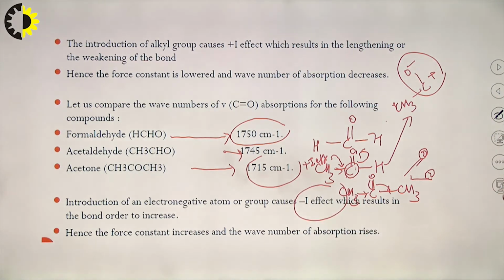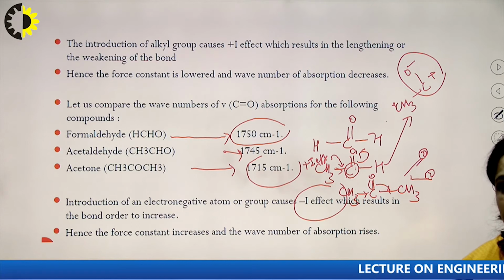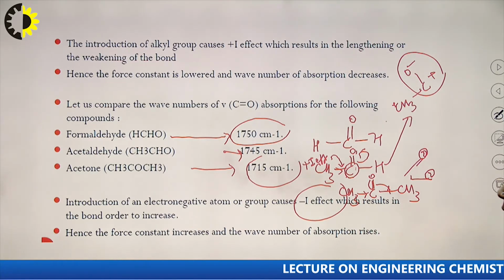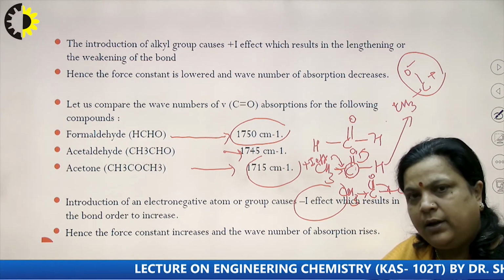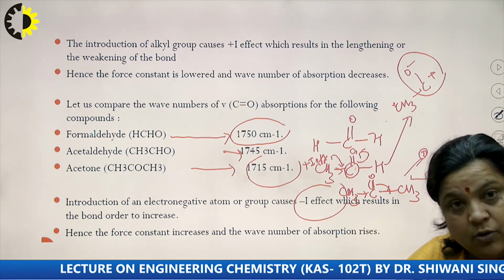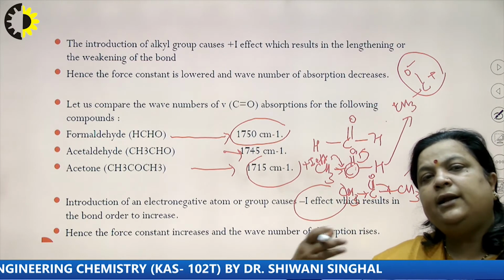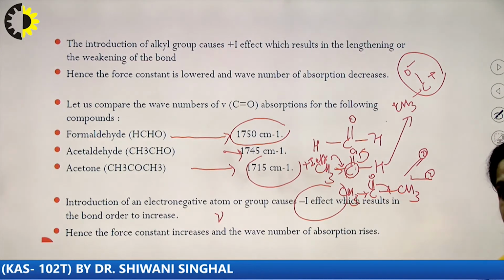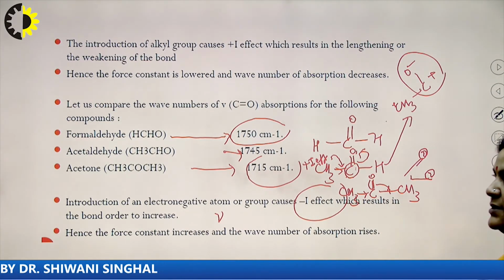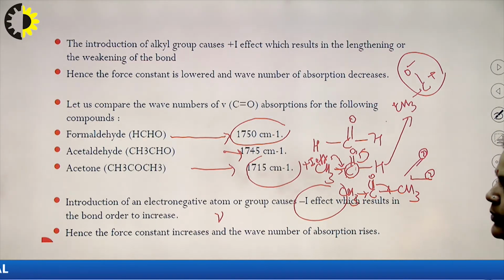While the introduction of a minus I effect, which means electron attracting, attracts the electron pair from the central carbon atom, results in less contribution to the anti-bonding electron, or we can say it increases the bonding electron, and when it increases the bonding electron, the bond order increases. So, the value of IR frequency increases. In simple terms, plus I effect lowers IR frequency, minus I effect raises IR frequency.